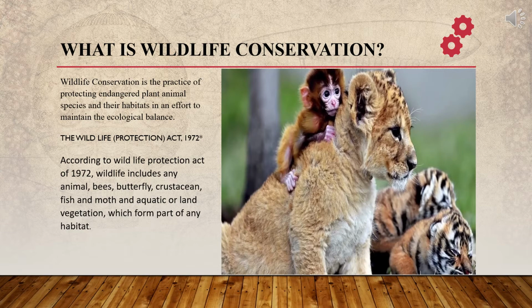What does it say? According to the Wildlife Protection Act of 1972, wildlife includes any animal, bees, butterfly, crustacean, fish and moth, and aquatic or land vegetation which form part of any habitat. They have to be protected. Yes, I am correct, you heard it right. Bees and butterflies also. Bees and butterflies are very necessary for cross pollination.